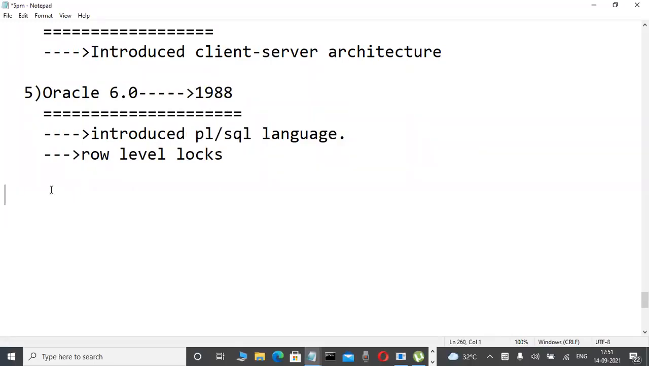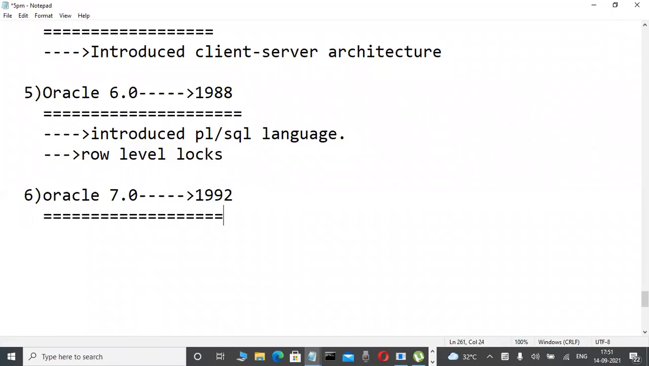Finished. Next version, does anybody have an idea? Some fellows are saying Oracle 8.08, that is absolutely wrong. Very good, Oracle 7.0. This Oracle 7.0 version was introduced in which year? 1992. Oracle 7.0 was introduced in the year 1992.